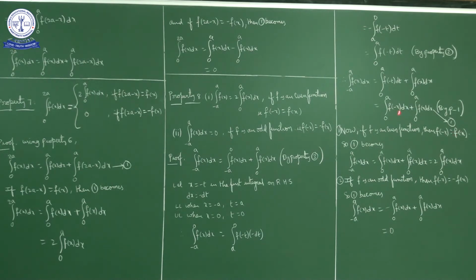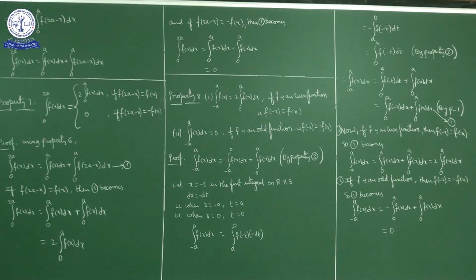So this becomes integral minus a to a f of x dx is equal to 0 to a f of x dx plus 0 to a f of x dx, nothing but 2 times integral 0 to a f of x dx. Okay, now suppose f is an odd function. In such case, f of minus x is equal to what? Minus f of x. So this part becomes what? Minus integral 0 to a f of x dx. So this part cancels, we get it as 0.